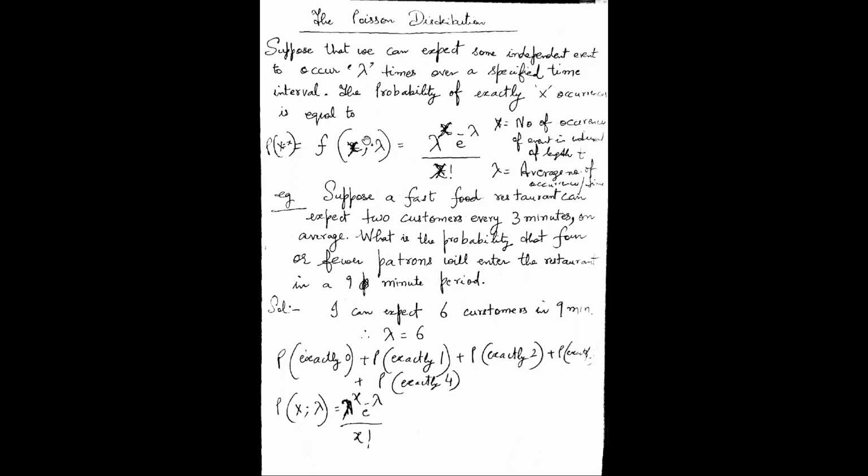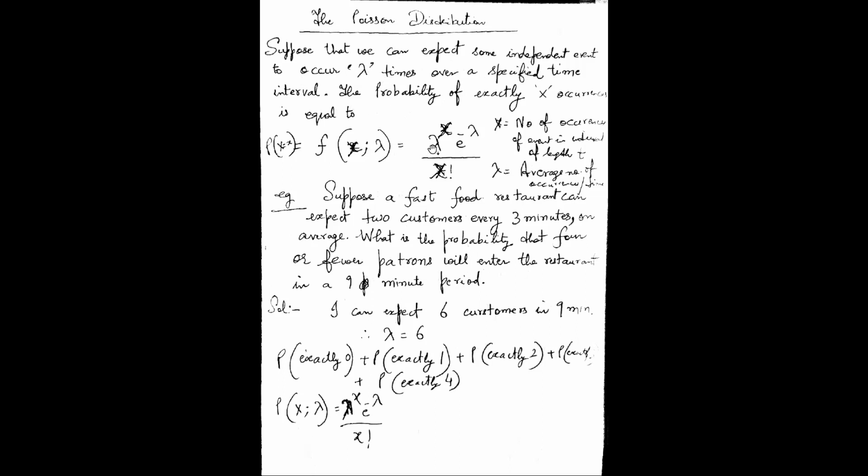Now come back to the definition. Suppose that we can expect some independent event to occur lambda times over a specified time interval. The probability of exactly X occurrences, that is, the probability that random variable X is equal to small x, can also be represented in the Poisson case as f(x; lambda), where x is the number of occurrences and lambda is the expected number of occurrences.